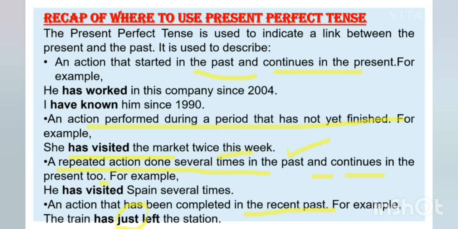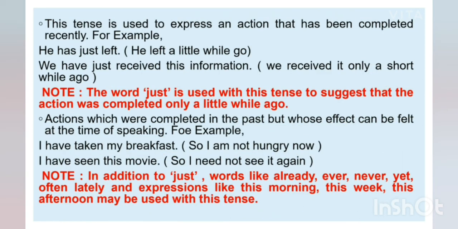This word just is used with present perfect tense to suggest that the action was completed only a little while ago. Then it is used to indicate actions which were completed in the past but whose effect can be felt at the time of speaking also.